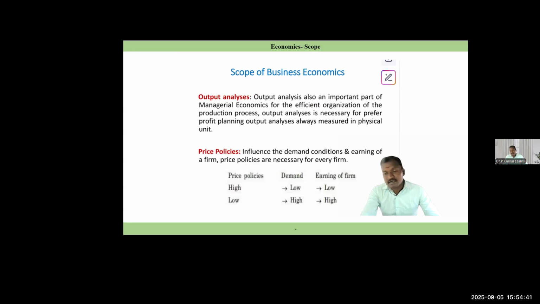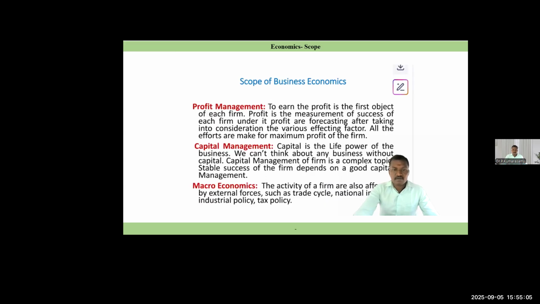It studies cost of production, production possibility, opportunity cost, economic profit and accounting profit. So it gives ideas and suggestions regarding pricing policy, output analysis, and profit management, whether the same profit should be maintained or we have to improve the profit level. Then capital management.